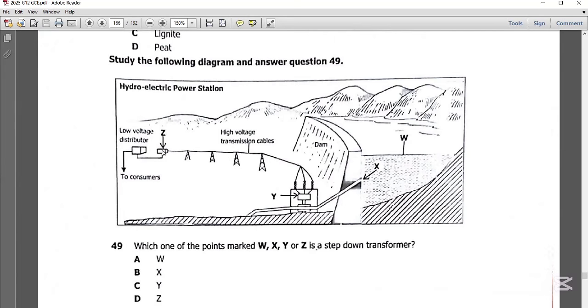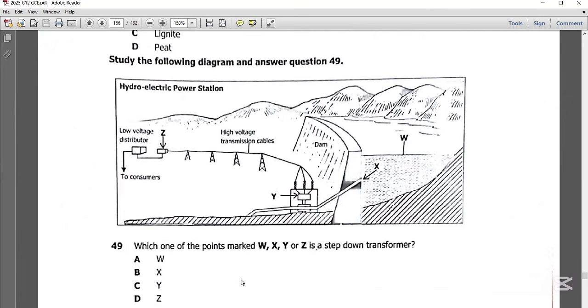Then here you have a step down at Z. You have a step down transformer that reduces the voltage for it to be suitable to be distributed at low voltage to consumers. So this is basically a diagram that is showing us the production of electricity at the hydropower station. So question 49 says, which one of the points marked W, X, Y, or Z is a step-down transformer?